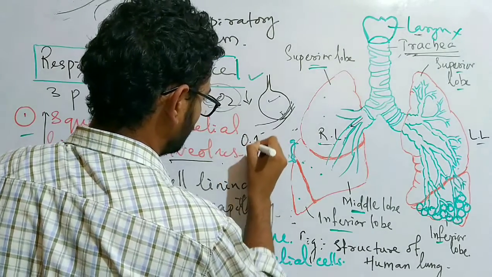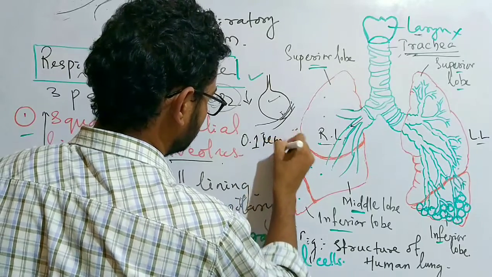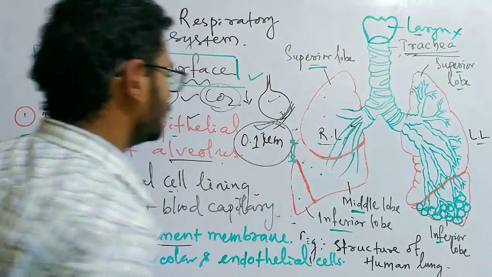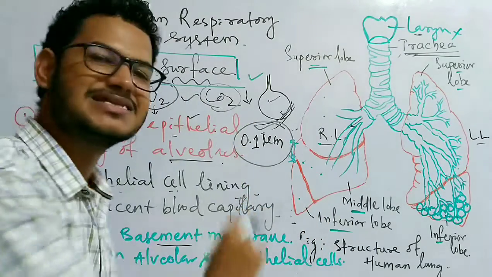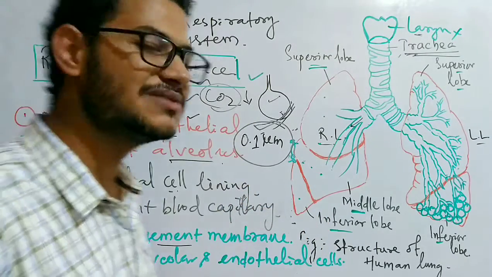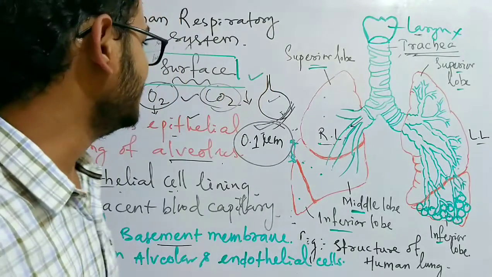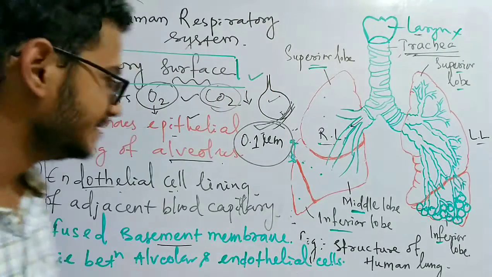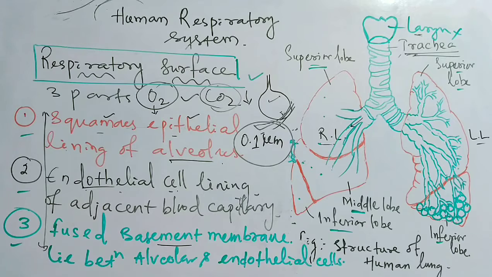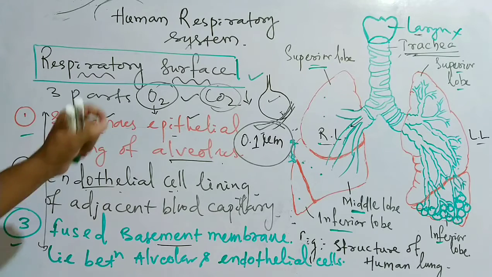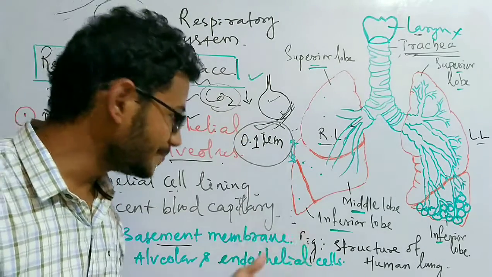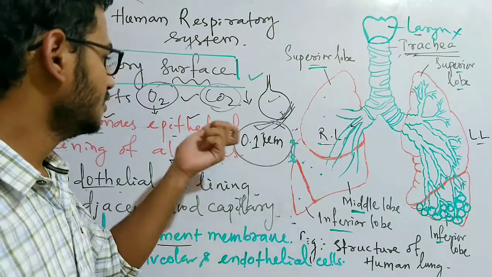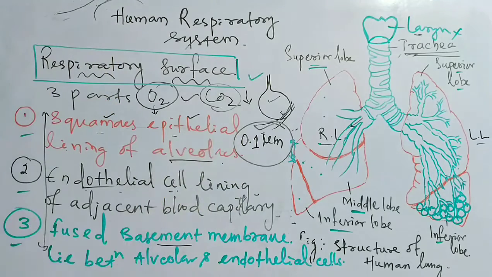Okay, so 0.1 micrometer means a very small gap, which is just negligible. That is why gases can easily pass through these three layers. The wall separates the blood and the air with a very small distance.